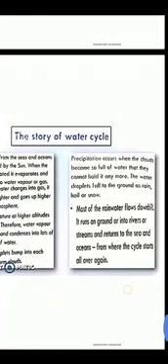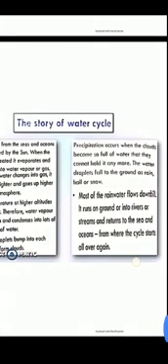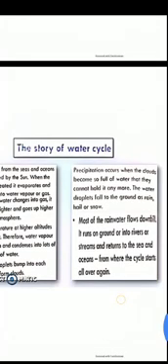Precipitation occurs when the clouds become so full of water that they cannot hold it anymore. If any more water comes, they cannot hold it because it is already filled with water. So the water droplets fall to the ground as rain, hail, or snow.